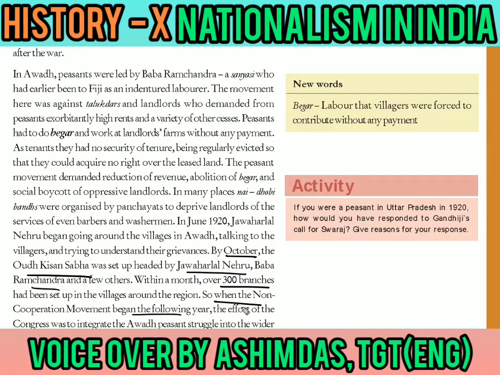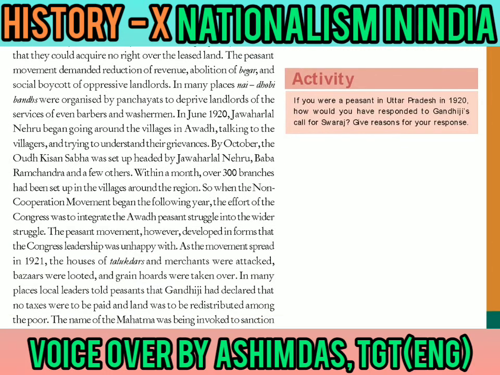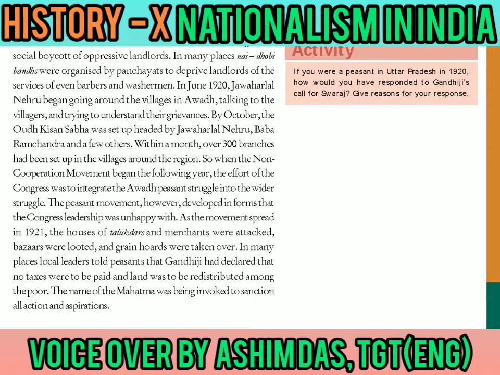Now let us see how they participated. Did they join the non-cooperation Khilafat movement or not? Here we are going to see the non-cooperation movement when it began the following year. The effort of the Congress was to integrate the Awadh peasant struggle into the wider struggle. The peasant movement, however, developed in forms that the Congress leadership was not very happy with.